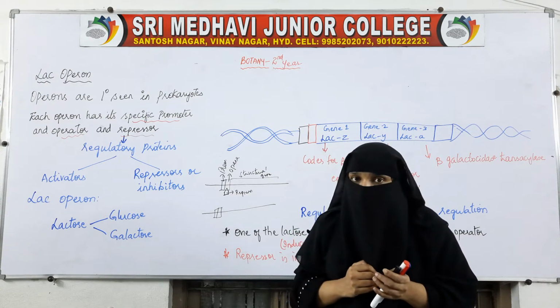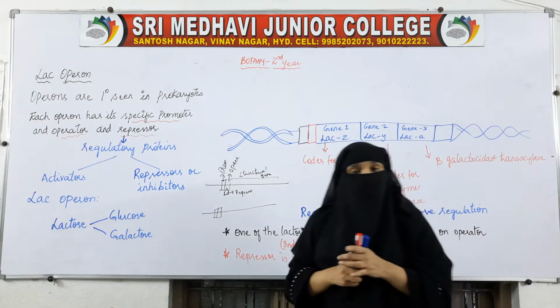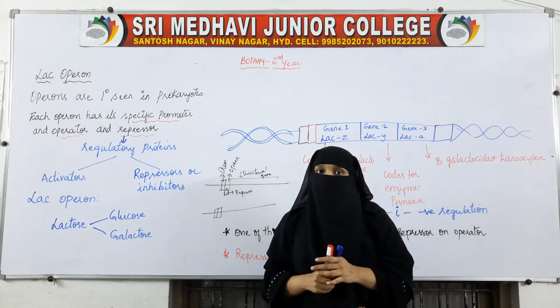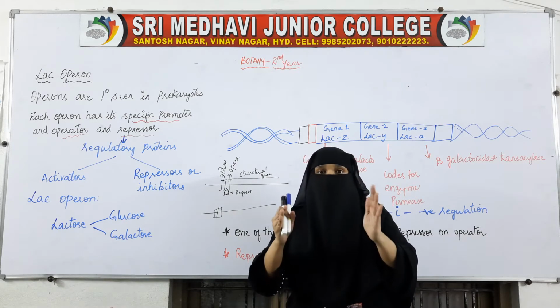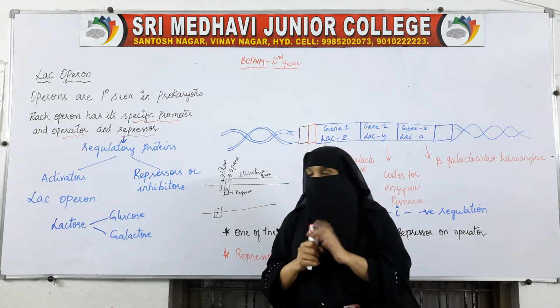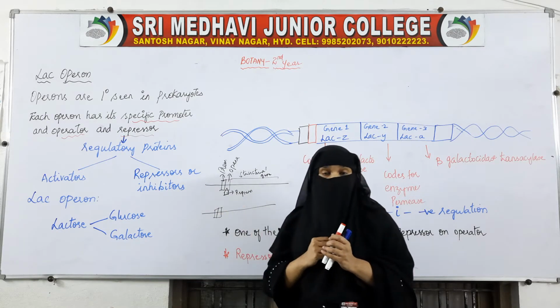Now, many operons are there for carrying out different functions. We won't be studying all the operons; we will be studying one, which is the Lac-Operon.